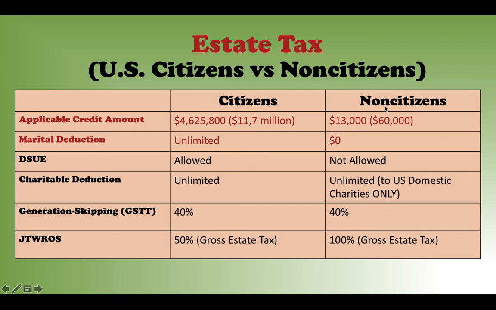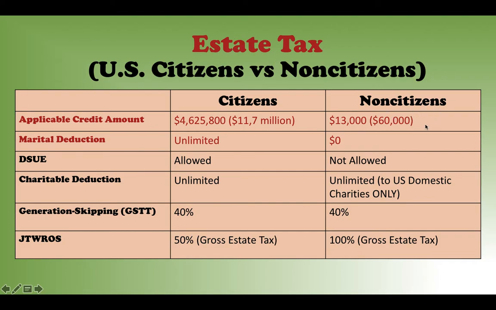However, for a non-citizen, you only are allowed a $13,000 tax credit, which is $60,000 estate tax. So basically, for a U.S. citizen, if your estate is not more than 11.7 million in year 2021, you do not pay any estate tax.